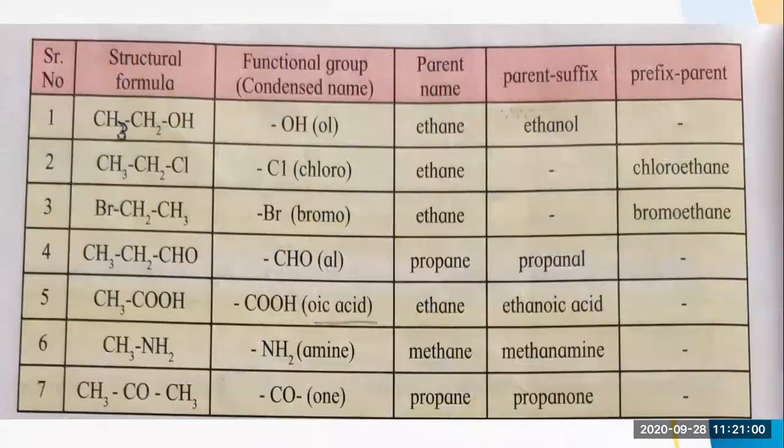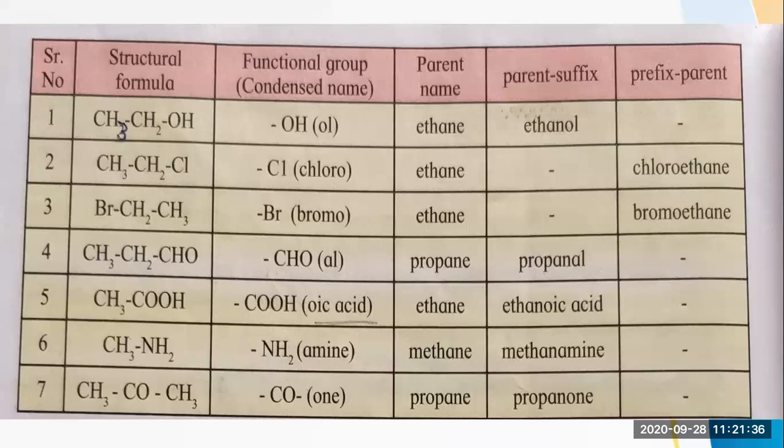Now this is the screenshot from your book so that you will be able to understand. Now see, the structural formula is CH3CH2OH. Now in the book it is given as CH2. It will not be CH2 because it will not satisfy the valency of carbon. So first it will be CH3, attached by a single bond to CH2, single bond OH. Now here OH is the functional group. This is the hetero group. So for OH, we have to write OL as a suffix.